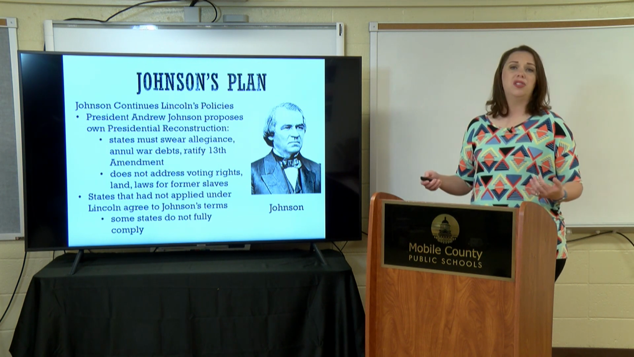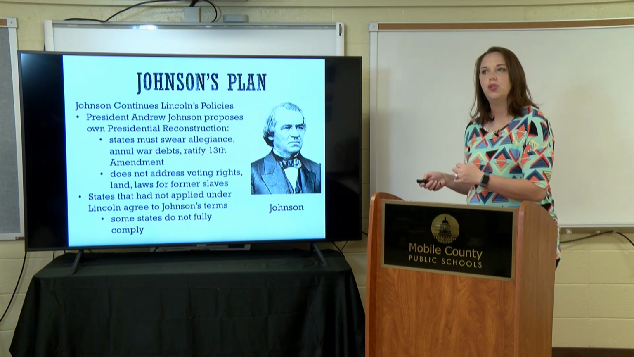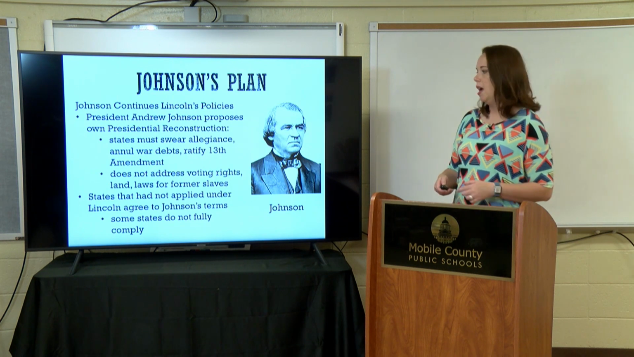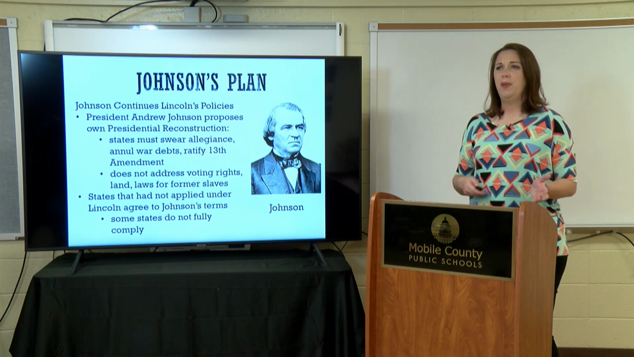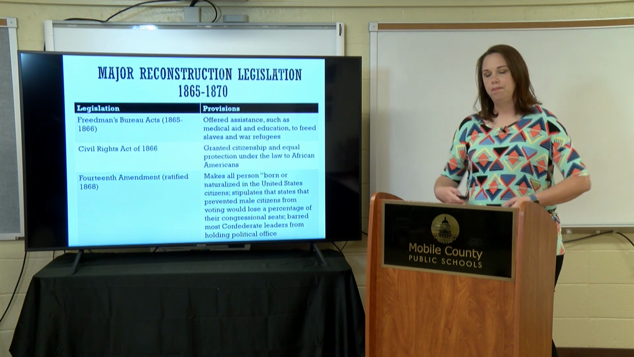And again, this is where we're going to start to see some big issues pop up between Johnson's administration, this plan for Reconstruction, and the plan of the radical Republicans that they have in place in Congress. Now, when it comes to Johnson's plans, not all of the states are going to comply with this because there's going to be a lot of pushback.